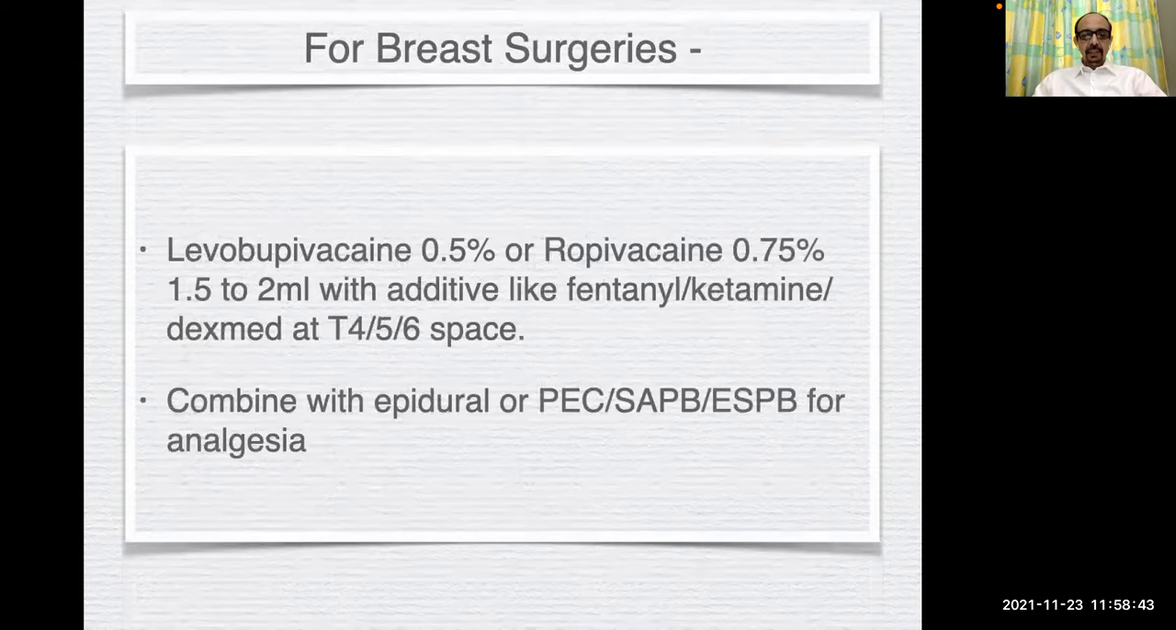For breast surgeries, I use levobupivacaine 0.5% or ropivacaine 0.75% in 1.5 to 2 ml maximum with additives like fentanyl, ketamine, or dexmed at mid-thoracic levels, and combine with epidurals or some blocks like PEC1, PEC2, serratus anterior plane block, or erector spinae plane block for analgesia.